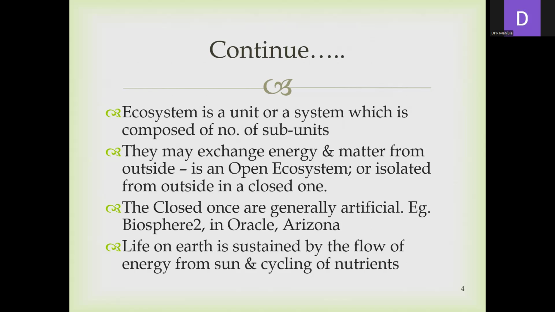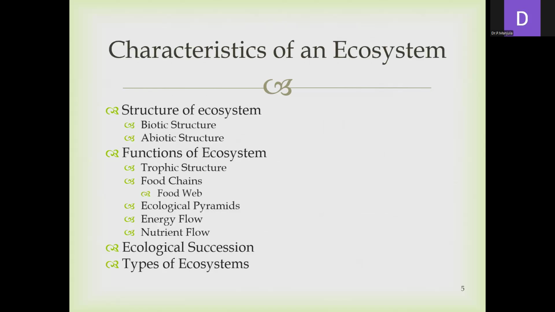Life on earth is sustained by the flow of energy from the sun and the cycling of nutrients. For all living organisms, the main source of energy is the sun. Next, what are the characteristics of an ecosystem? We already discussed that it is the interaction between living organisms and their surroundings. The structure and functions of the ecosystem all come under the characteristics of an ecosystem.